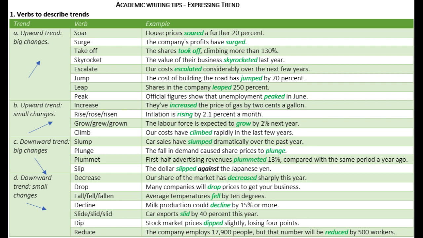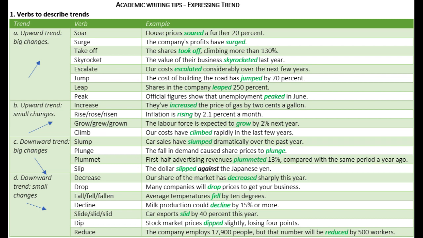D. Downward trend, small changes. Decrease. Example, our share of the market has decreased sharply this year. Drop. Example, many companies will drop prices to get your business. Fall, fell, fallen. Example, average temperatures fell by 10 degrees. Decline. Example, milk production could decline by 15% or more.